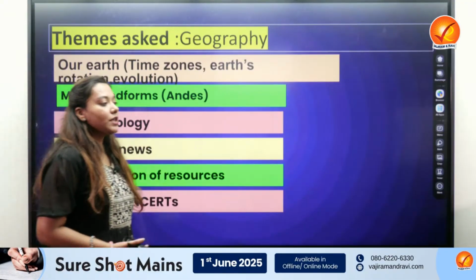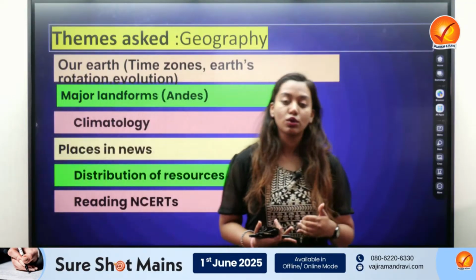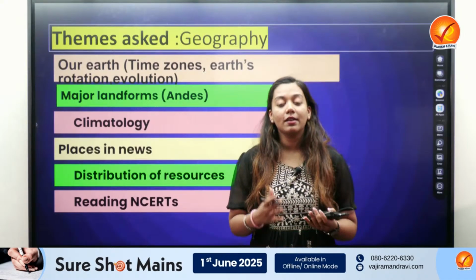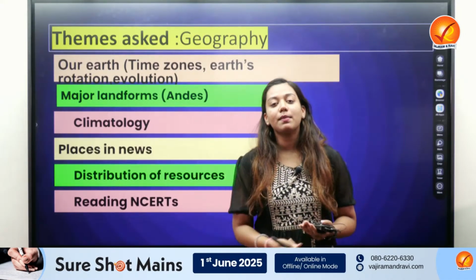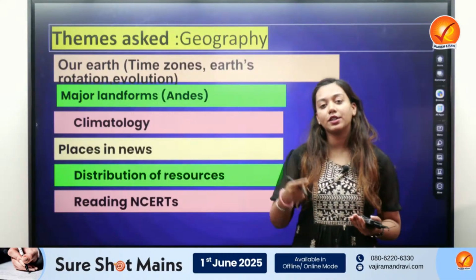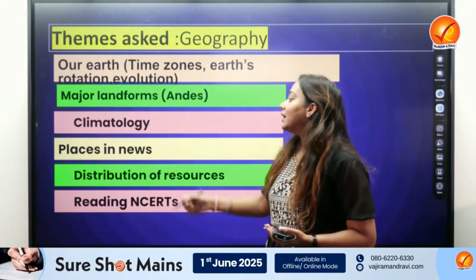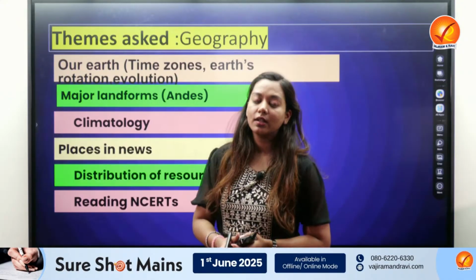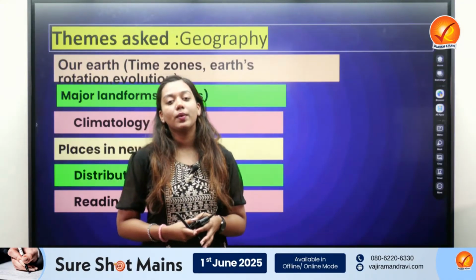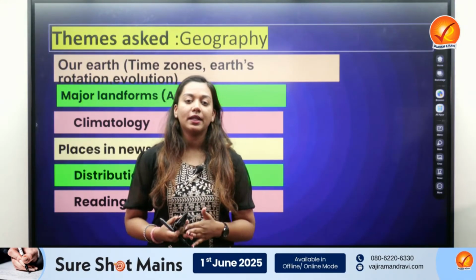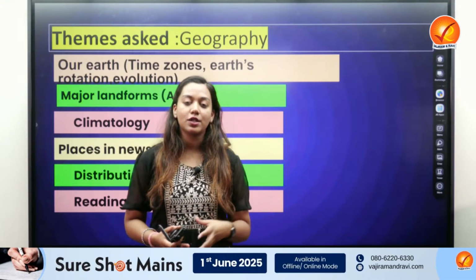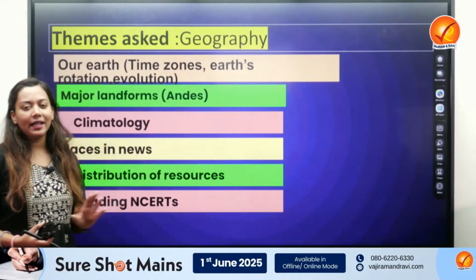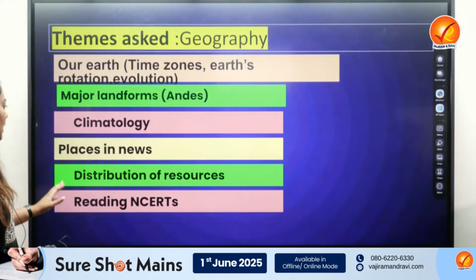Then there were questions on continental drift theory, asked from NCERTs as it is. Then major landforms, again a very important theme: the Andes mountain ranges pass through which of the following countries? From climatology, similar kinds of questions were asked as compared to last year: jet streams, and where drying weather is more located. Climatology was also fairly easier as compared to the other topics.